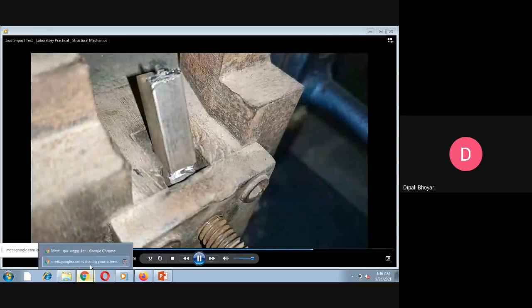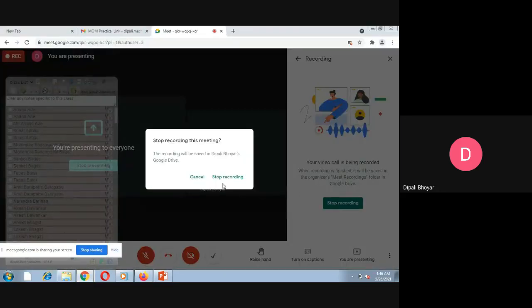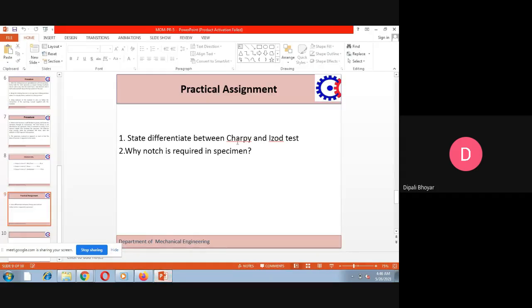Okay, so likewise you will get a viva question based on the impact test method, that is, what is the difference between these two methods, and why is this notch used.